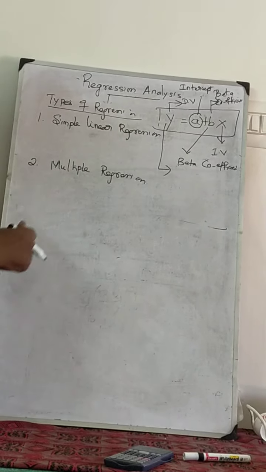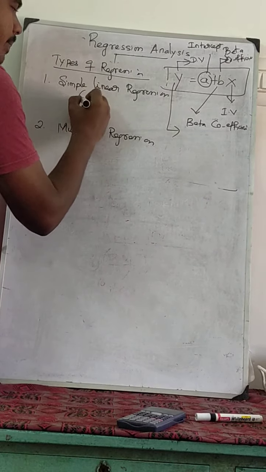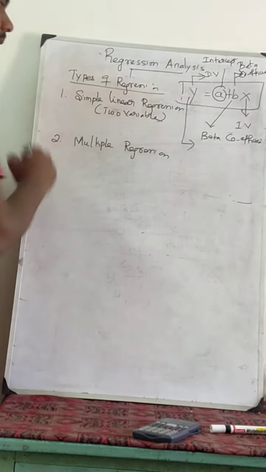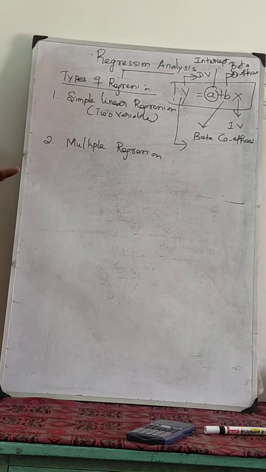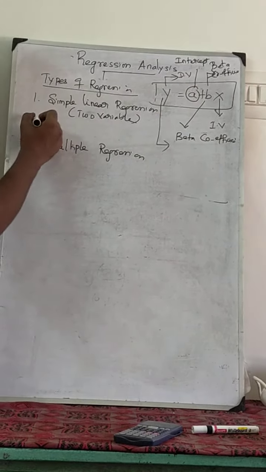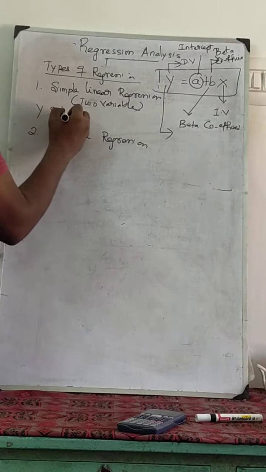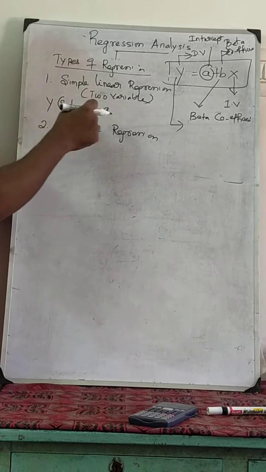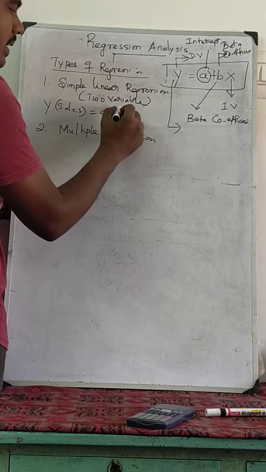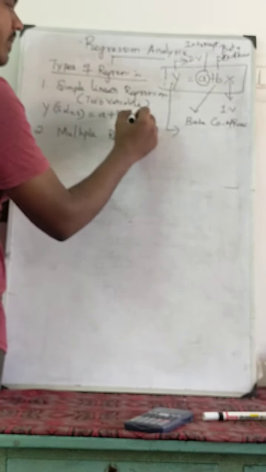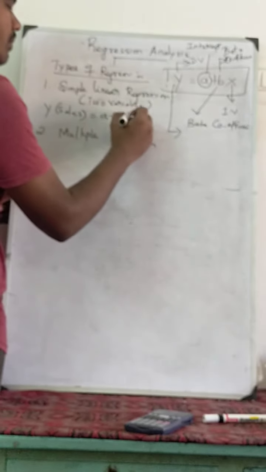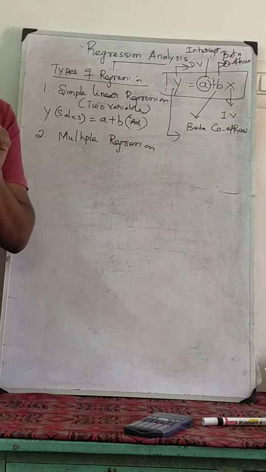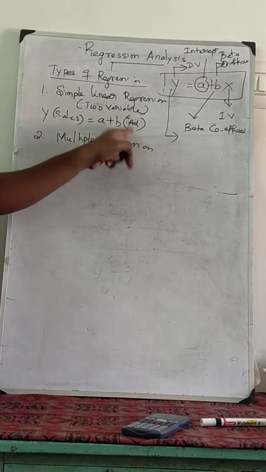For simple linear regression, you should have two variables: one is a dependent variable, another is an independent variable. For example, y is sales. a is a constant; whatever changes occur in the x variable, a always remains constant. x is advertisement. So to do simple linear regression, you should have two variables.